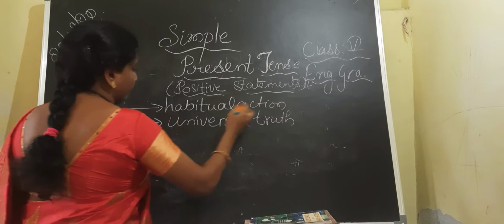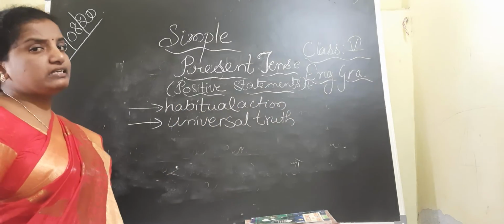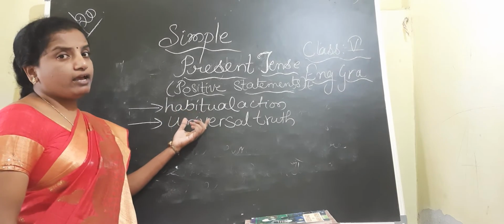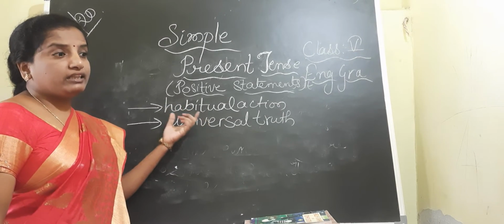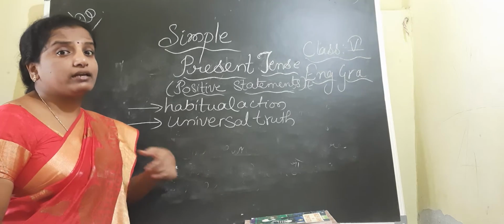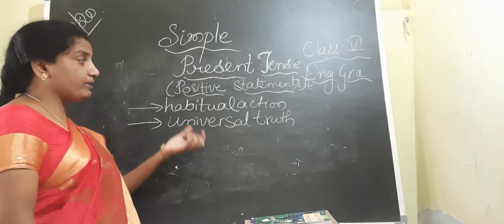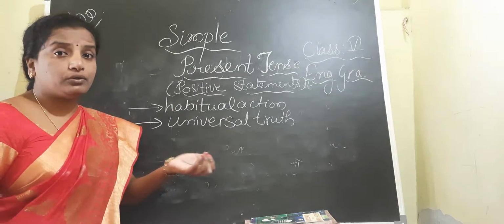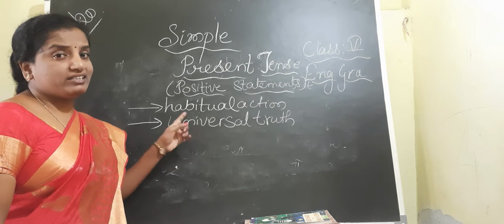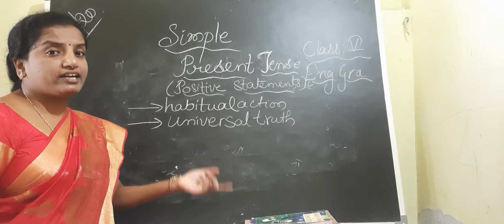Now see children, what is a universal truth and what is a habitual action. First I will clarify these two, then we will go for the structure. Habitual action means the action which is repeated regularly, an action we are habituated to do, meaning daily we are doing that action.